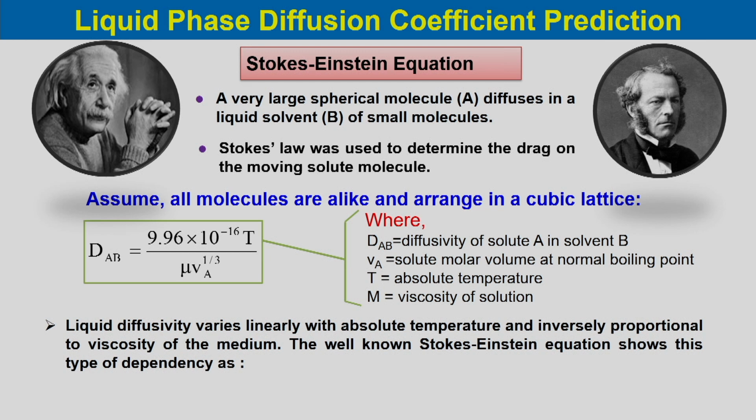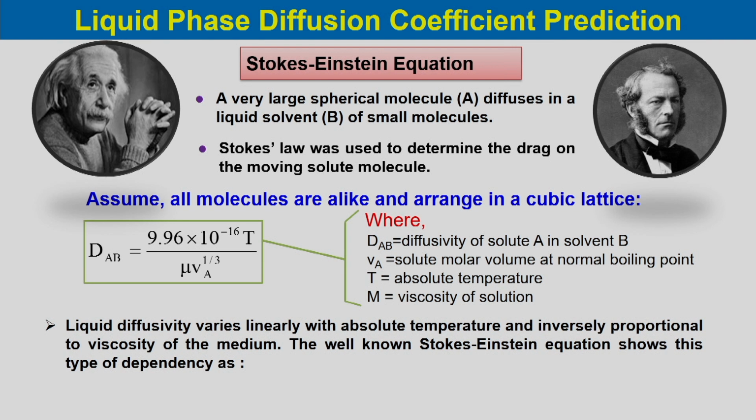Liquid viscosity varies linearly with absolute temperature. We can see DAB is directly proportional to T, and inversely proportional to the viscosity of the medium.